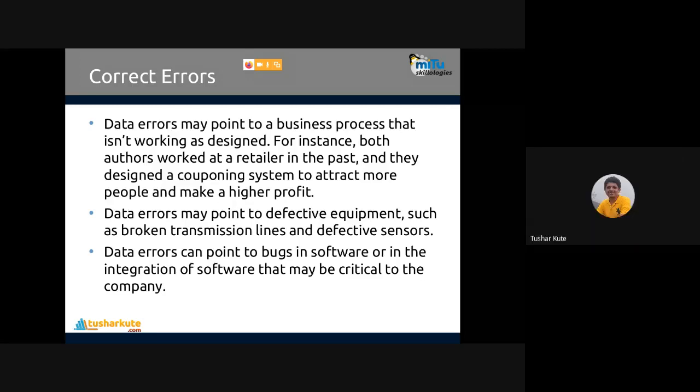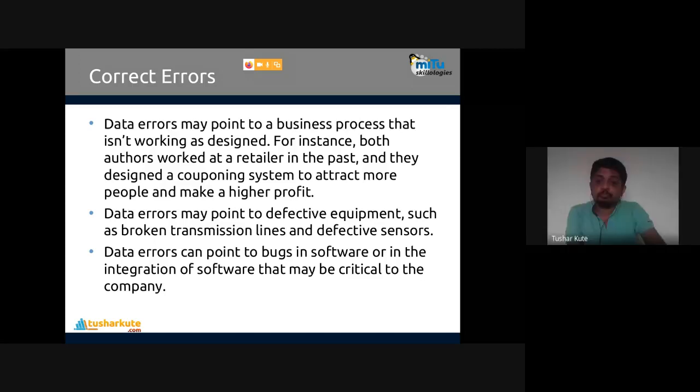And data errors can point to a bug in the software or in the integration of software that may be critical to the company. These are software errors, or errors in the collection method and mechanism that we use. For example, you have chosen the Java programming language, and to store the data in integer fashion, you have used the integer data type. You know that the integer data type contains 32 bits in Java. If a data entry is above that range, the number will not be stored correctly. It will just wrap around to some negative number.